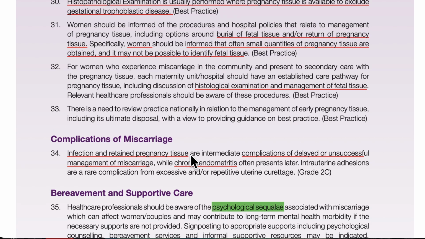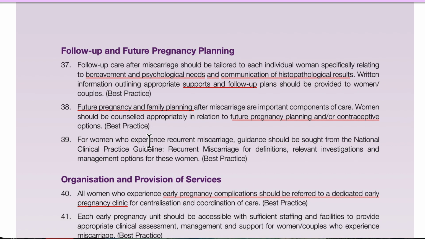Now the most important question: what are the causes of miscarriage? The most important cause is chromosomal abnormalities. 60 to 70% of miscarriages are due to chromosomal abnormalities. And there can be infection, high blood pressure, diabetes, and so on. So we finish this one. I hope it is clear or not.